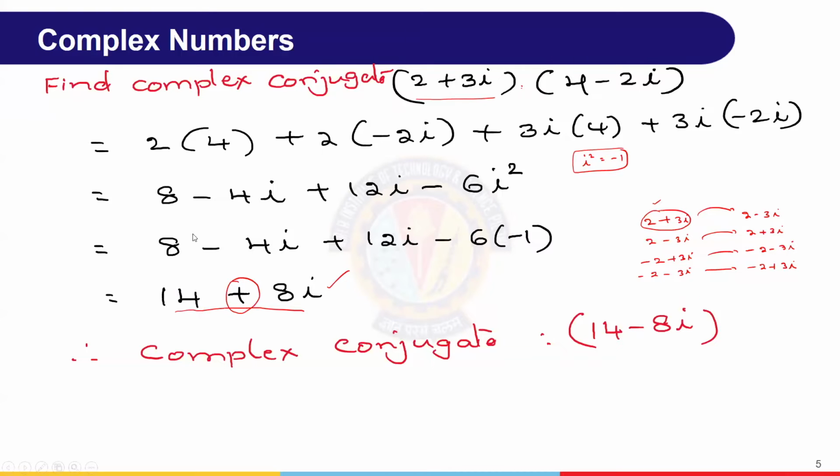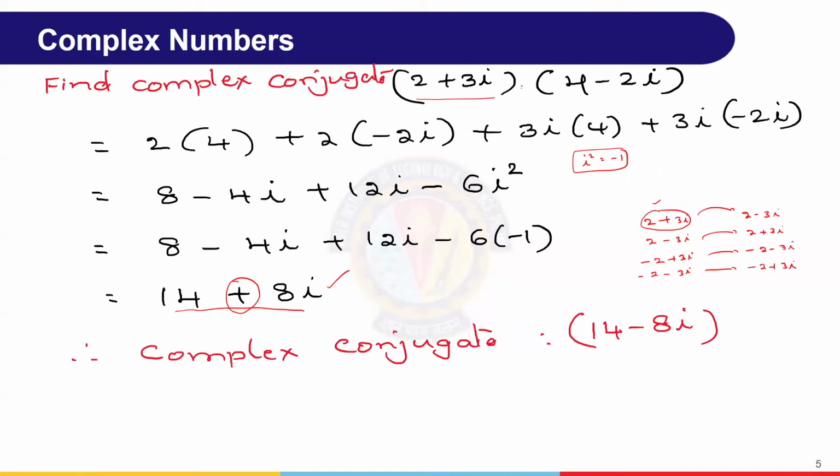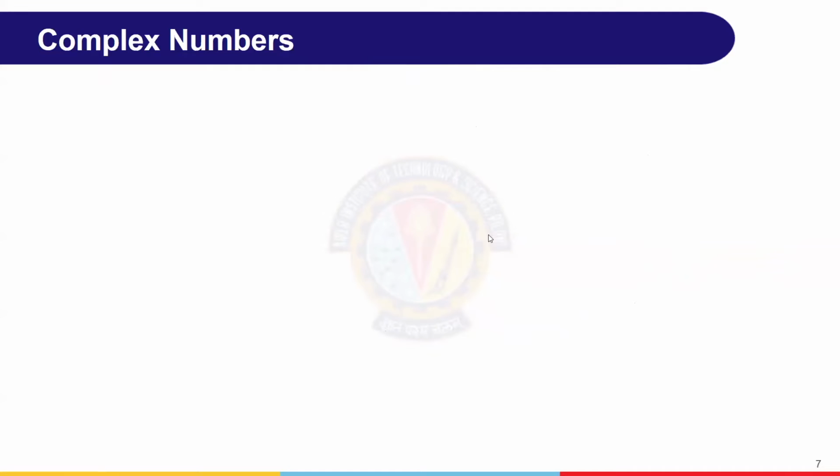Right. So now I think we understood conjugate and also absolute value. Right? Any queries? These are the basic concepts based on which we can have many discussions. Now I'll take one more example here.